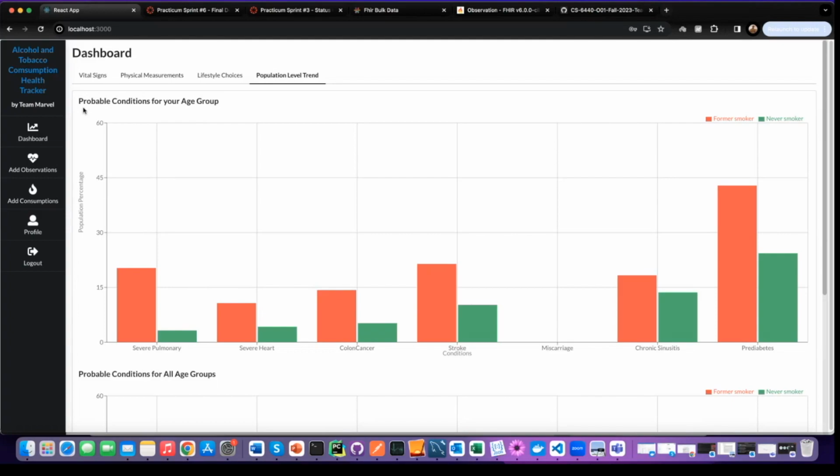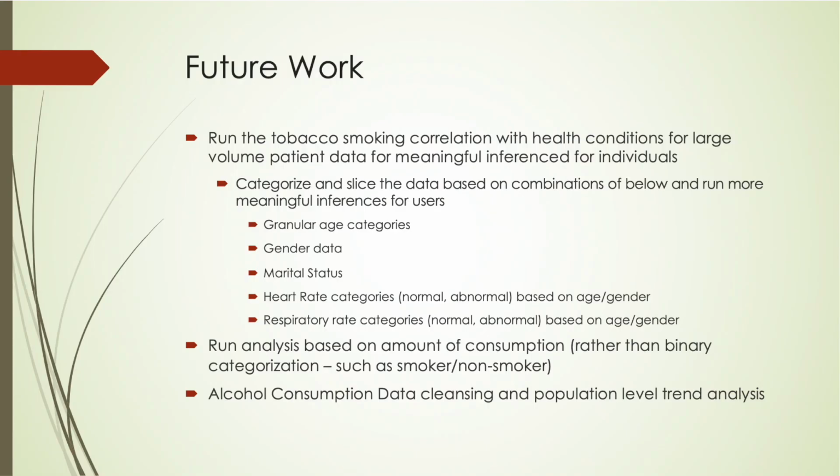And obviously there are a lot of improvements we can make in terms of features, and if we have more data available, we can go further from there. So we would like to find additional sources of data and work with large volumes of data to find tobacco smoking correlation with health conditions for meaningful inferences for individuals.